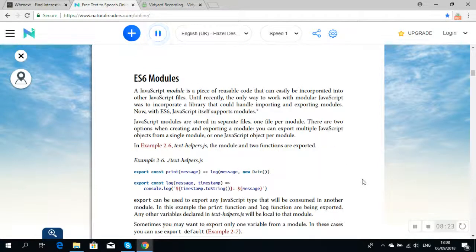3. Mozilla Developer Network, JavaScript code modules. 4. Mozilla Developer Network, using JavaScript code modules.